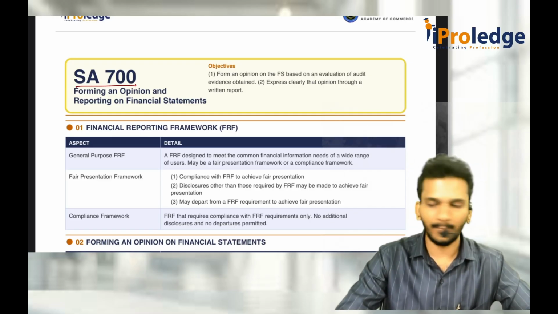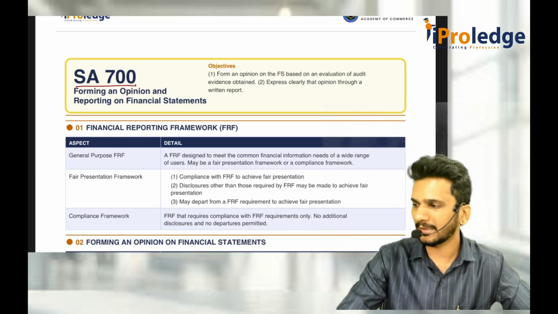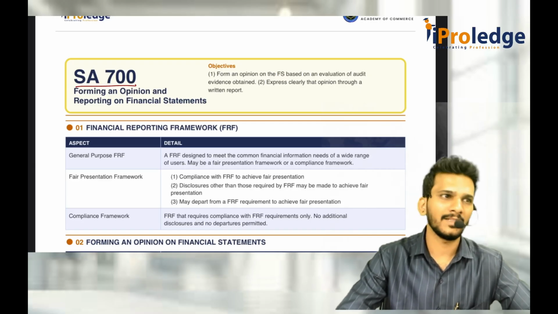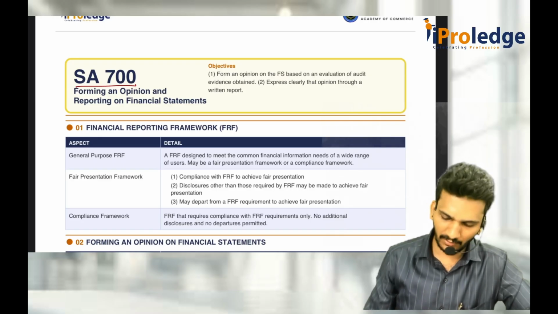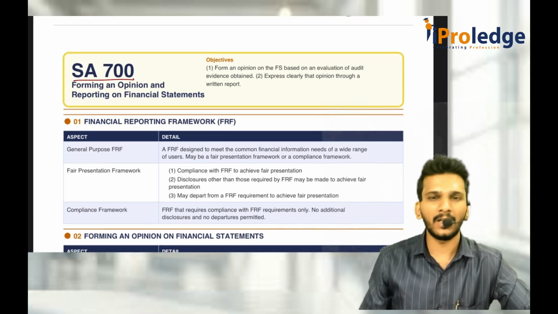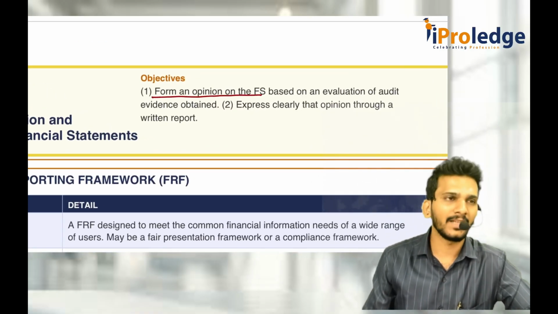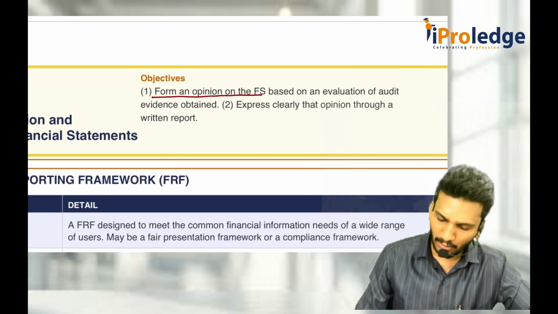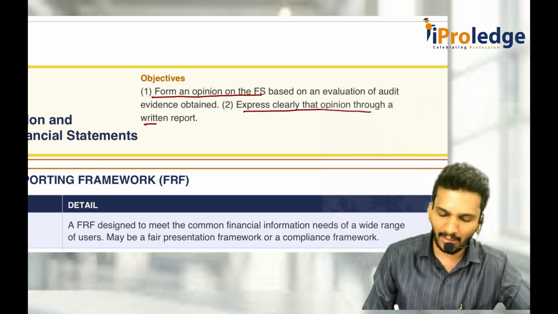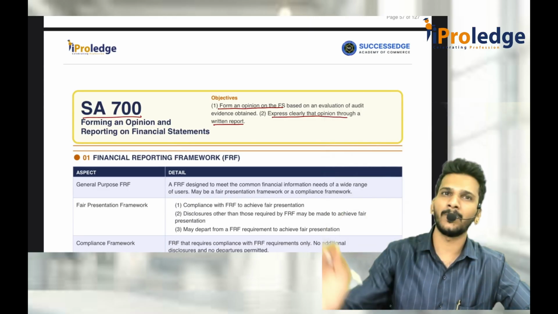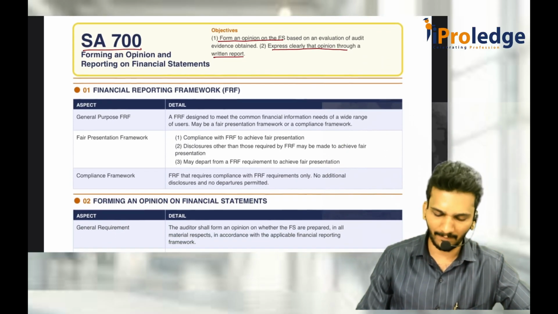As the main objective of the auditor is to express an opinion, for expressing an opinion, first of all, you should form an opinion. On what? On the financial statements. After that, you should express that as an opinion. So this 700 mainly talks about two things. What is the form of opinion on the financial statements, and you should express that clearly through an opinion in a written report. You should come to a conclusion and tell that conclusion to the people in a written report. That is what 700 is mainly about.